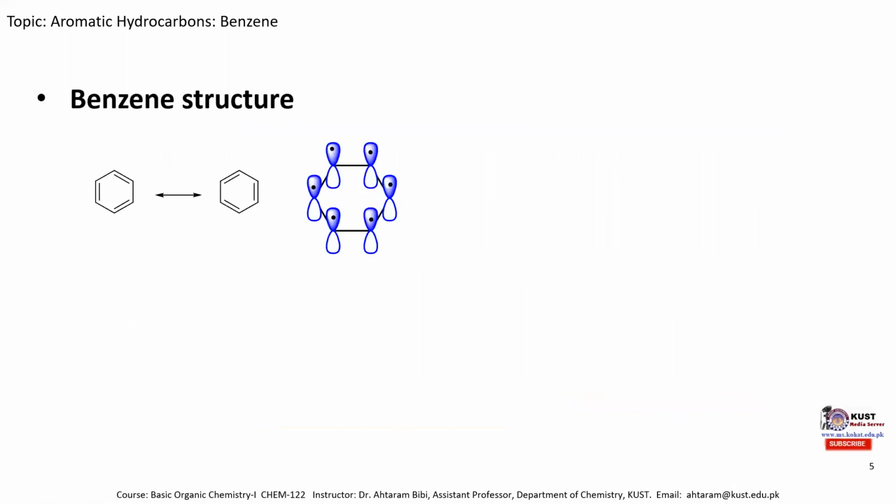So the structure of benzene consists of these two resonance forms, which consist of carbon-carbon single bonds and carbon-carbon double bonds. The carbon-carbon single bond is formed by the linear overlapping of sp2 orbitals. The pi bond is formed by the parallel overlapping of the partially filled p orbitals. As one can see, these partially filled p orbitals lie in the same plane. So the pi bond is formed between these two orbitals.